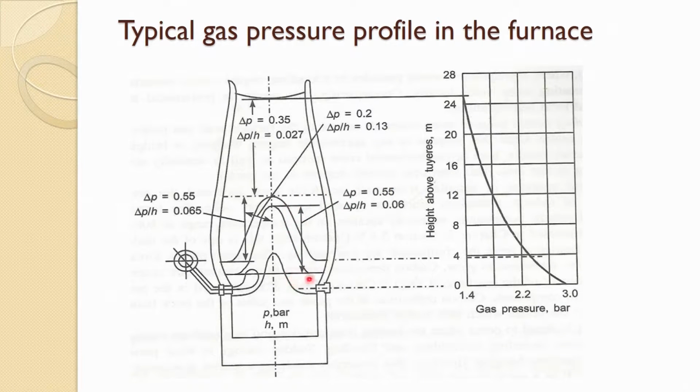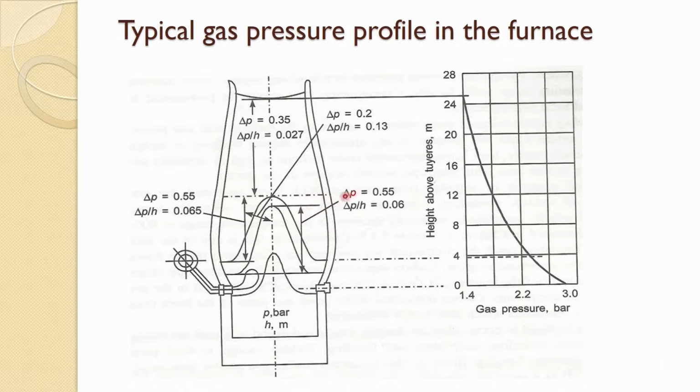This is between the dripping zone and the upper cohesive zone, and if you take the upper boundary of the cohesive zone at which it starts softening the charge, from there it is almost the same.